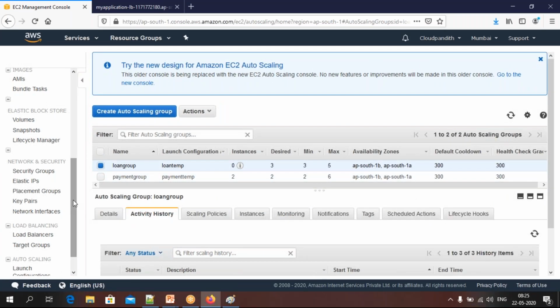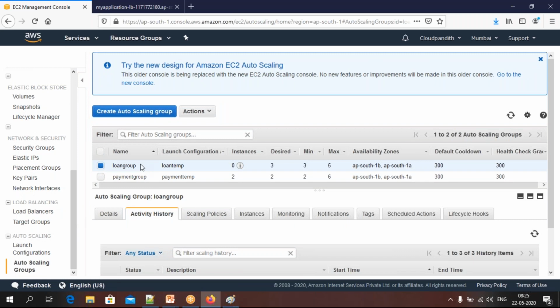Okay, now these are the groups, right? So first, if you go down from launch configuration, you will have auto scaling group. Once you click on that, you will be able to see the 2 groups which you have created.